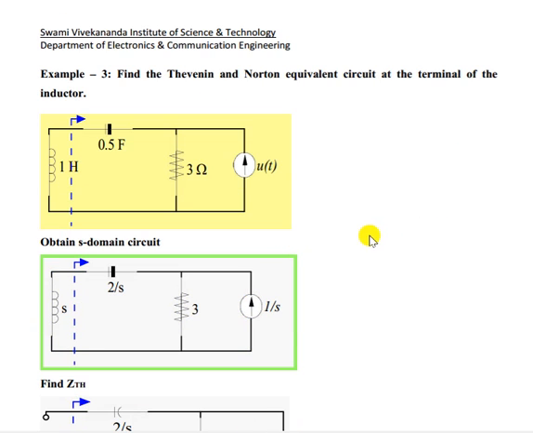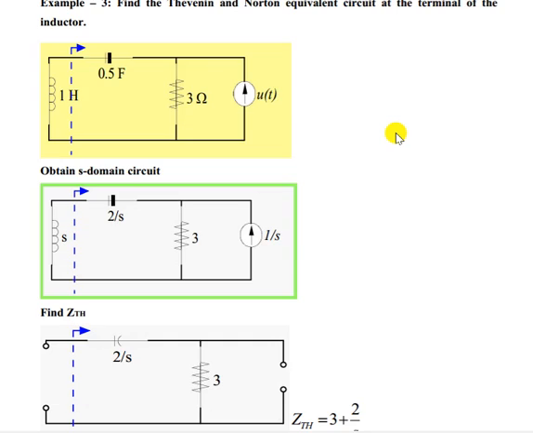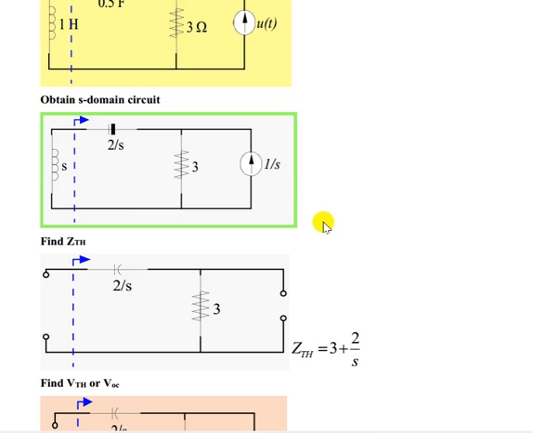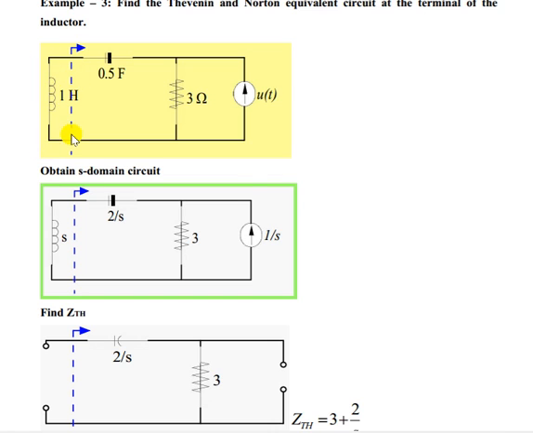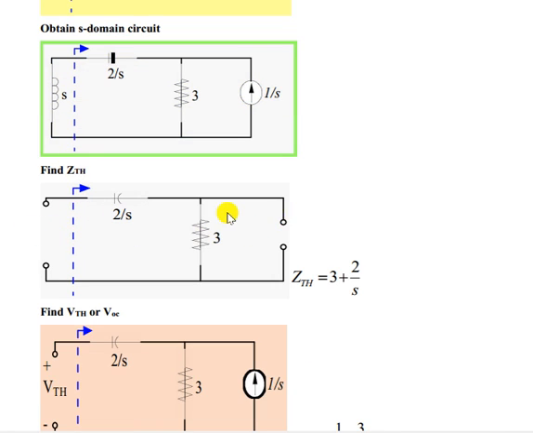Now let us take another example. Say you have to find the Thevenin and Norton equivalent circuit. So again from the time domain to the frequency domain: u(t) will become 1 by s, the 0.5 farad capacitor will become 2 by s, and 1 henry is s. Now you have to find ZTH. The current source is open circuited, and the inductor is the load, so the load is removed. These two are in series because no current will flow through this path. So ZTH equals 3 plus 2 by s.